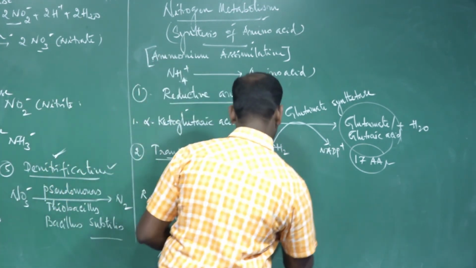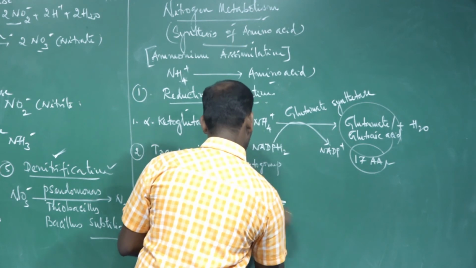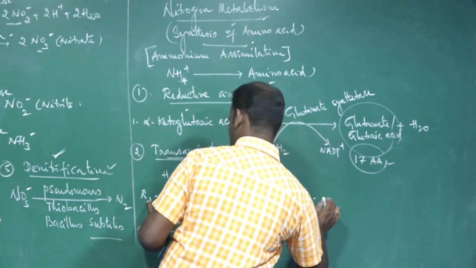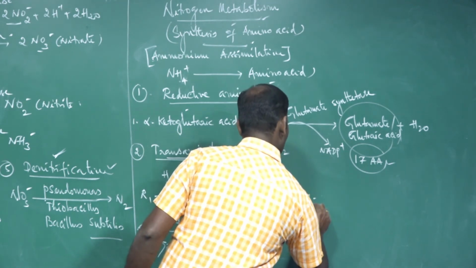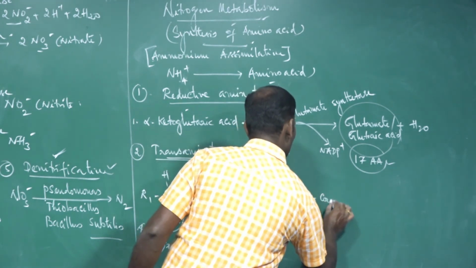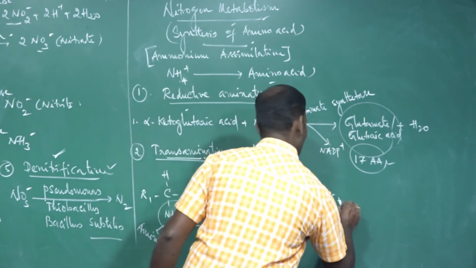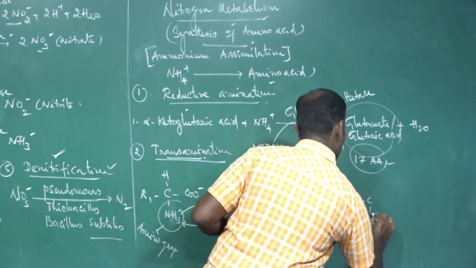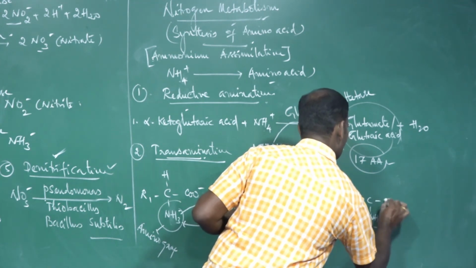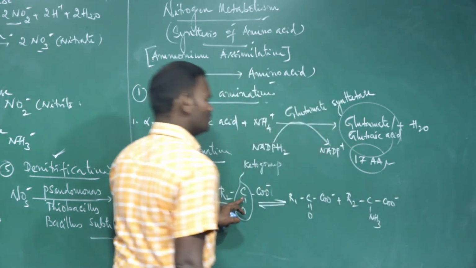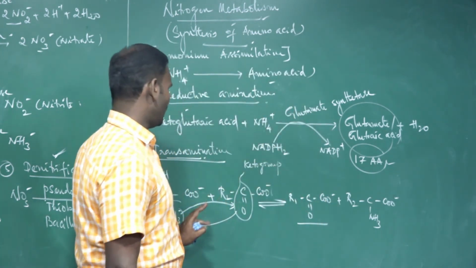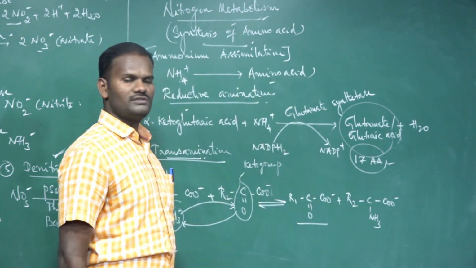As a result, R1, C double bond O, COO minus, and next R2, C, amino group NH3. By transferring these, 17 amino acids are synthesized.